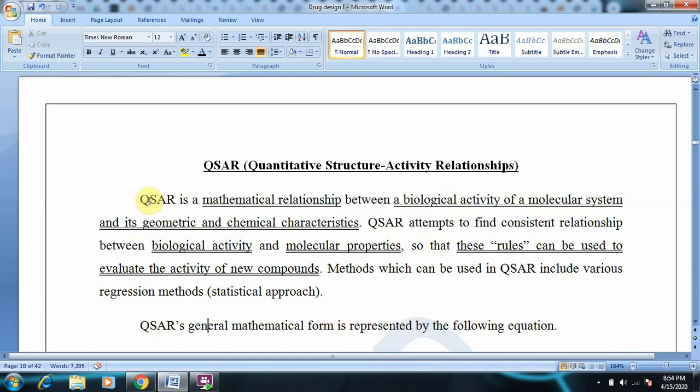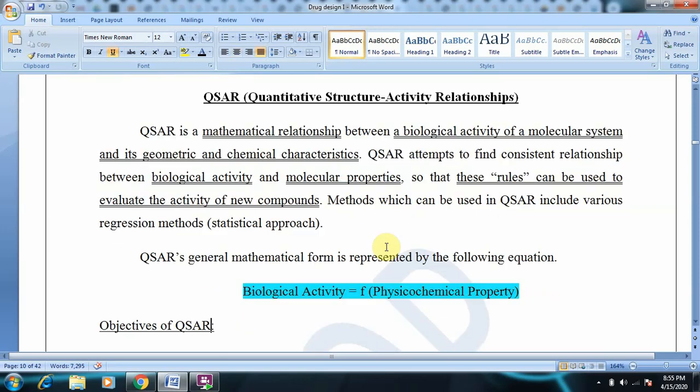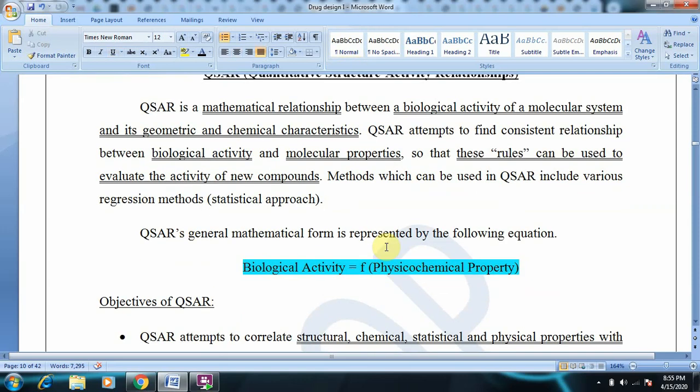So what is QSAR at a quick glance? QSAR is a mathematical relationship between biological activity of a chemical molecule and its geometric and chemical characteristics. QSAR attempts to find a consistent relationship between biological activity and molecular properties, and after finding it, some fundamental rules will be laid. According to these rules we can evaluate the efficiency or activity of new compounds. So this is the whole purpose of studying QSAR.